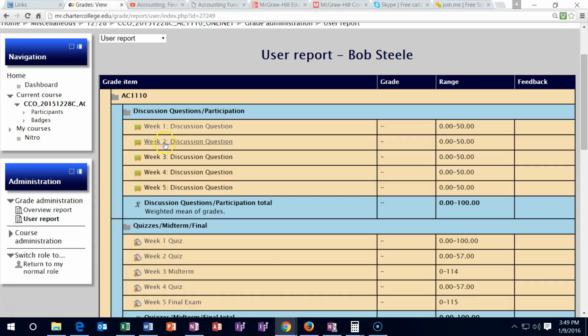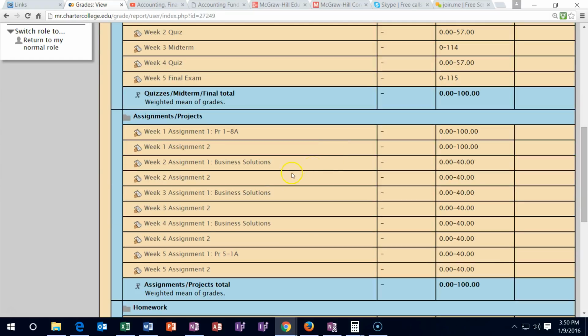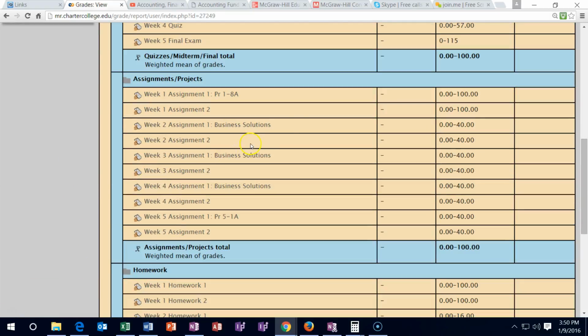So as of the end of week 2, I will then put the grades in there by Tuesday, and that means that, for example, the discussion forum will go from a dash to a grade if we've done it, or a 0 if we haven't done it. If it's still a dash, it means that it has not been graded. So that will be the same for, of course, the quizzes and the assignments. And it should be updated for both late work as well as up through week 2. So if you had done work for week 1, then I'll go in there and pick that up by the following Tuesday as well.